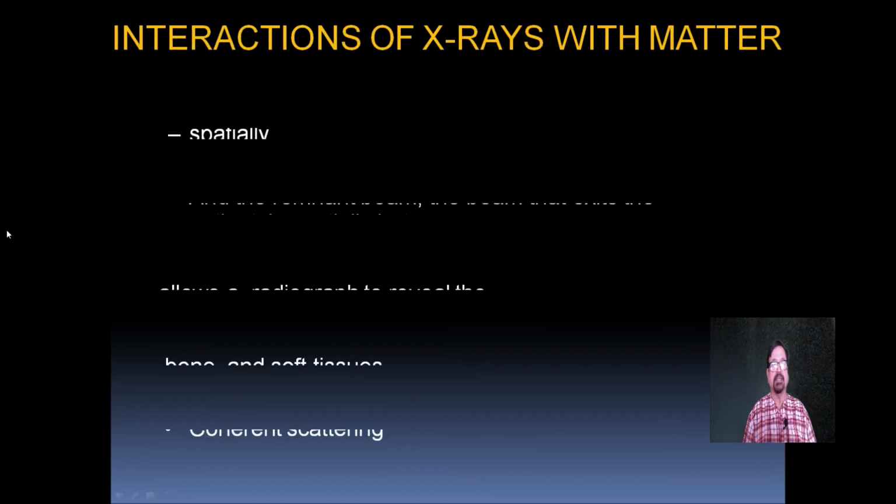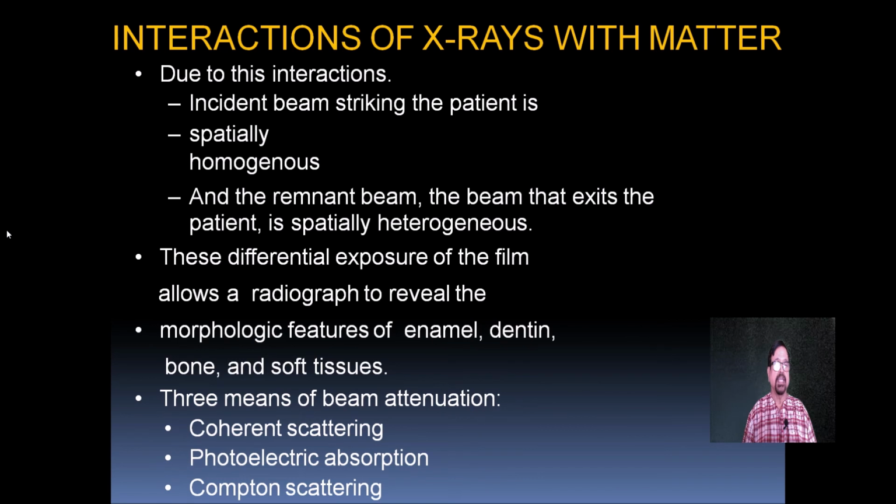Now, the interaction of the X-ray with matter: the incident beam striking the patient is partially homogeneous, while the beam that exits the patient is heterogeneous. These differential exposures of the film allow a radiograph to be revealed. The morphological features of the enamel, dentine, bone and soft tissues can be seen. The means of beam attenuation are coherent scattering, photoelectric absorption and Compton scattering.